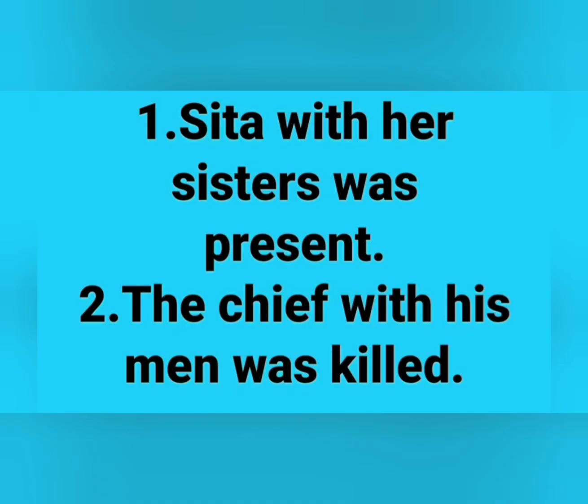Next example, Sita with her sisters was present. Here we have singular subject Sita and another subject sisters. Both are joined with the word with. So we use here singular verb was. So the answer is Sita with her sisters was present.